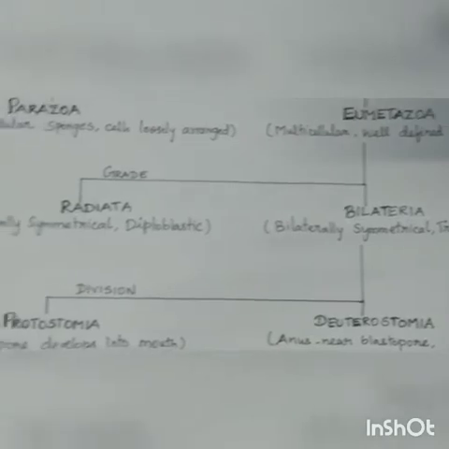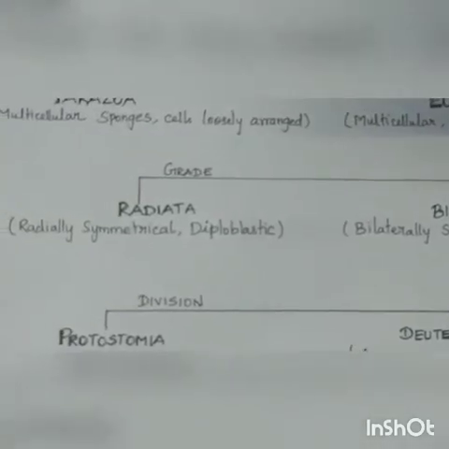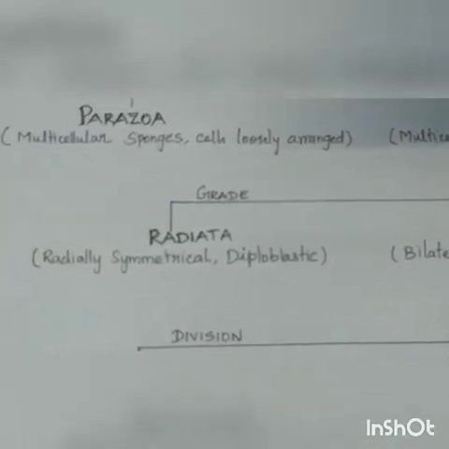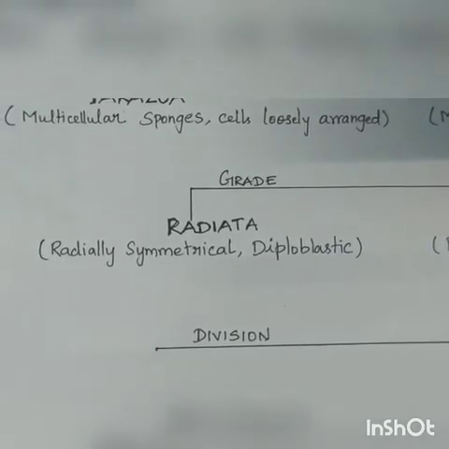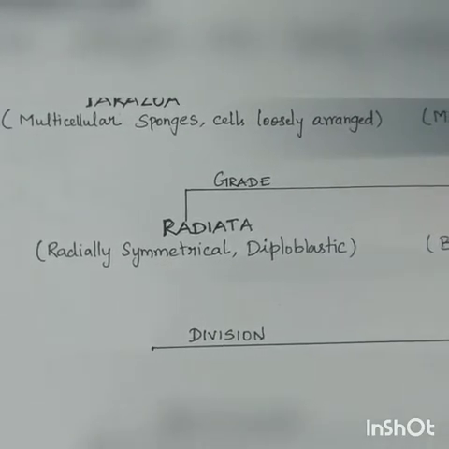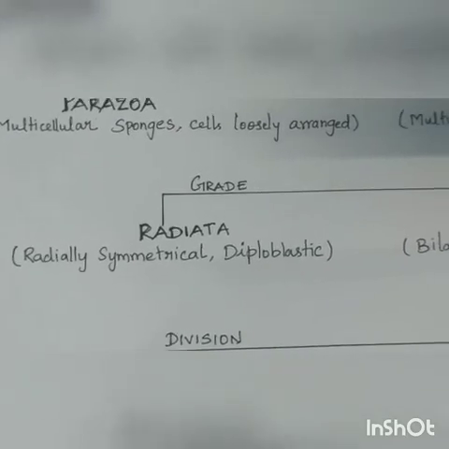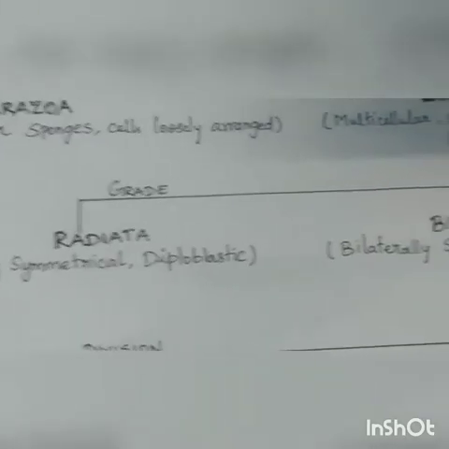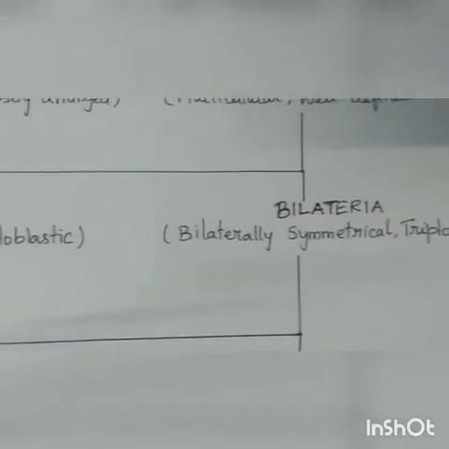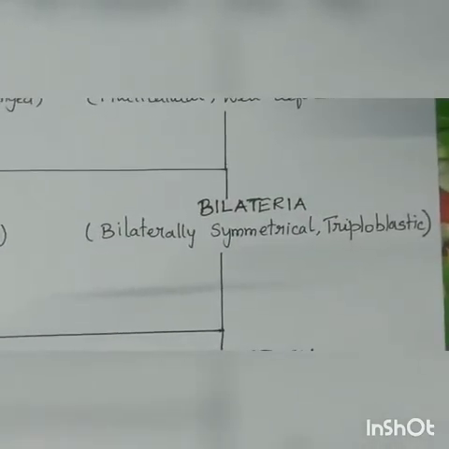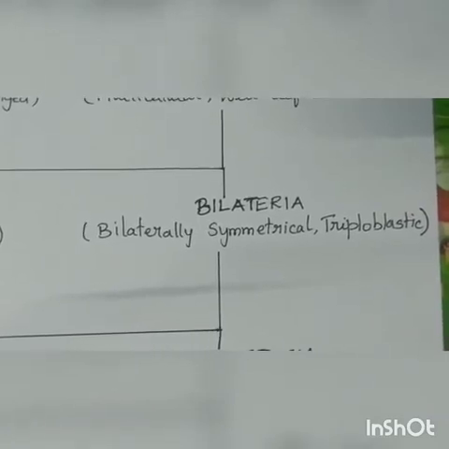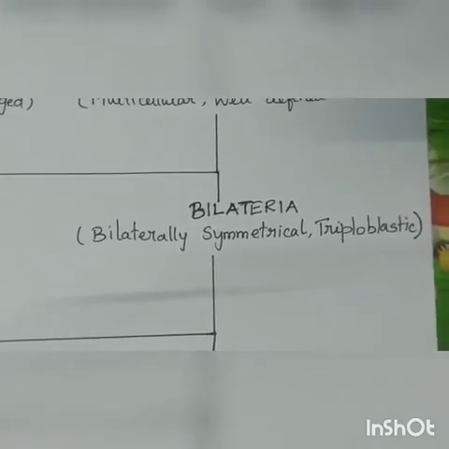Grade radiata. These radiata are radially symmetrical and diploblastic. Two layers of cells, the ectoderm and endoderm, are separated by jelly-like mesoglea. Mesoglea is present in radiata. Example, cnidarians. Bilateria. The bilateria are bilaterally symmetrical and triploblastic.